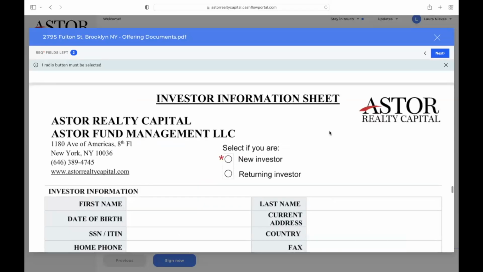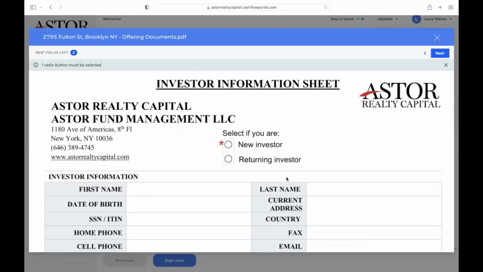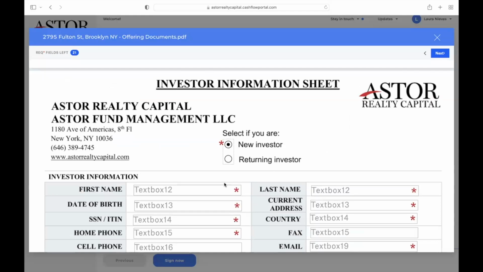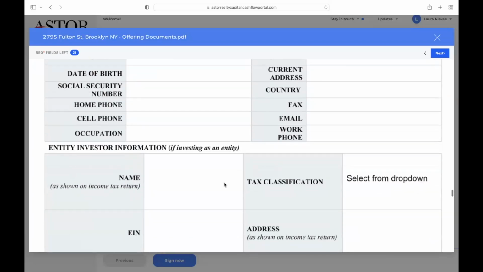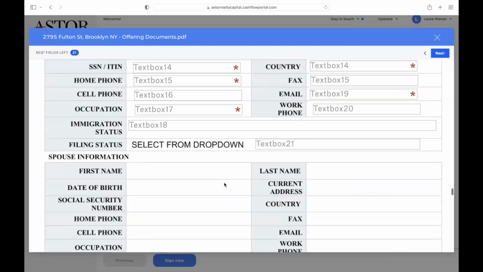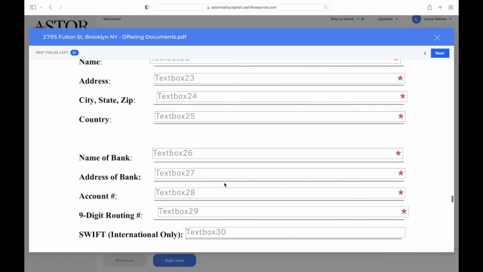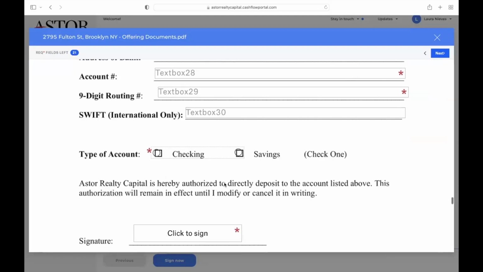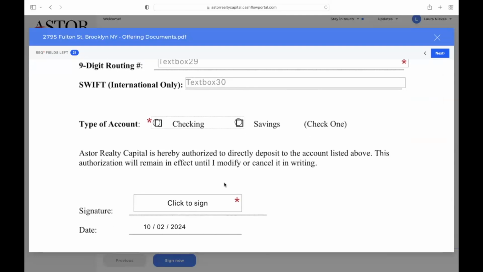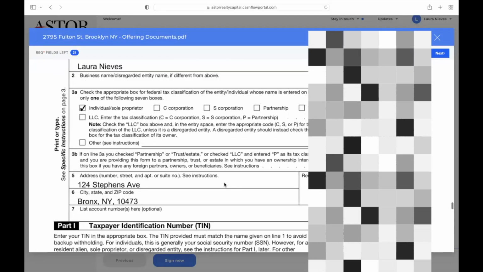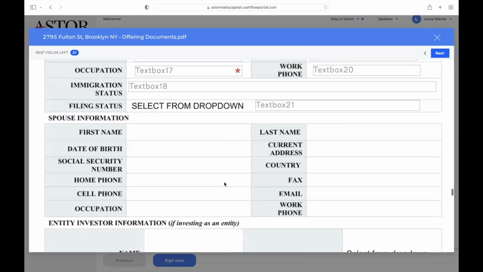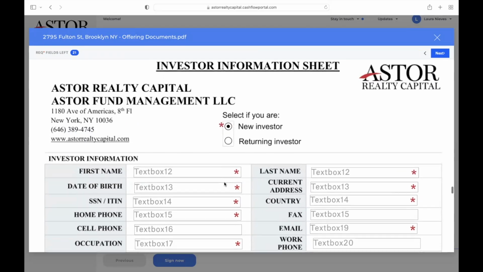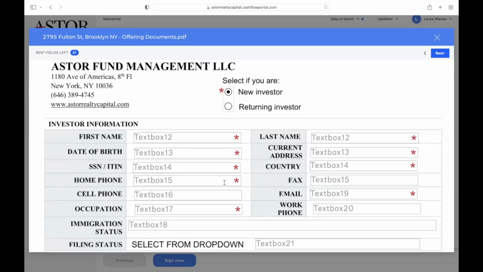Again, we'll sign there. And now this is also one of the most important things. If you are a new investor, I do need for you to please complete the required information here. This is just my typical KYC information that I need from you. Banking information for us to process your quarterly distributions to, and also again a W-9 here that I do need. So it pre-populates as much as possible, but this is the place to give me the information that I do require on you personally.